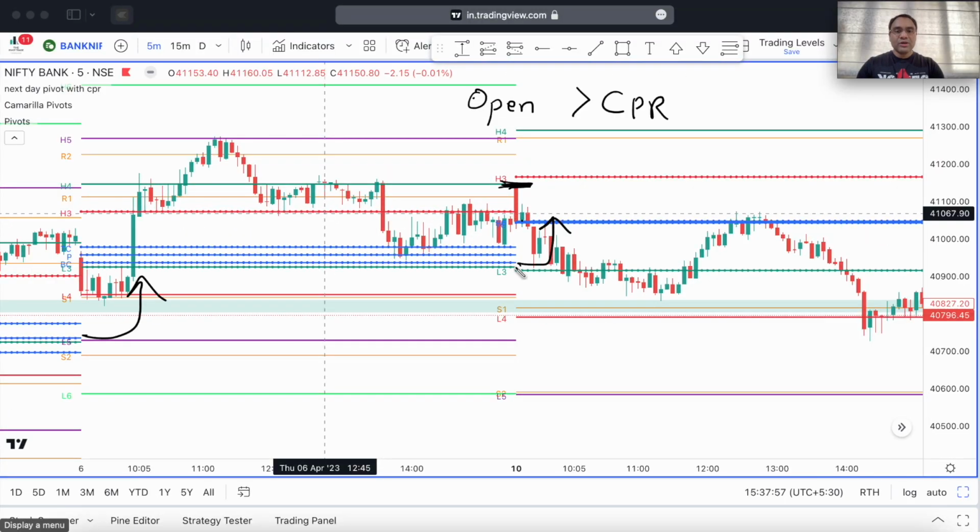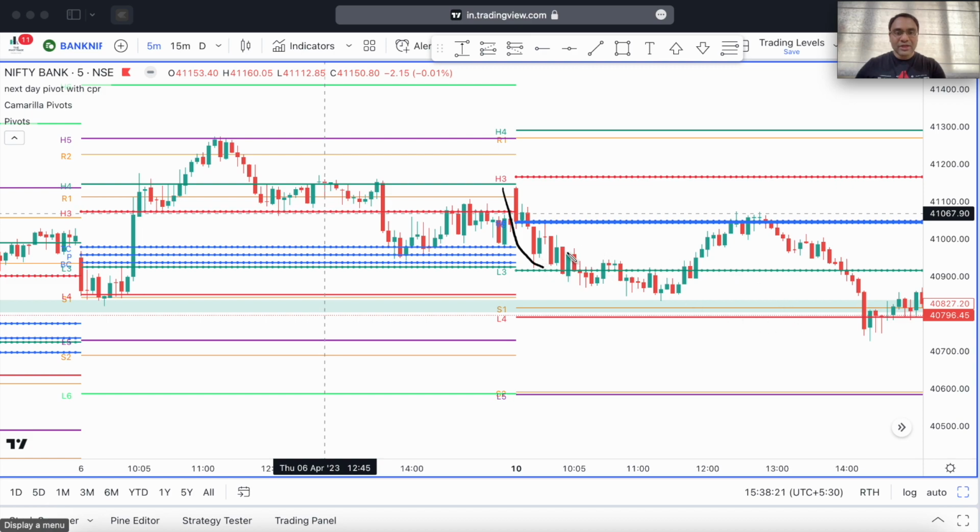What do I do here? Normally I would wait for the price to come back to the L3 level, and from here I would normally go and trade that level. So I would search for trades where the price would sell off to the L3, and then show some signs of a reversal. So that's what Bank Nifty did today. It went down, and I had also tweeted about the levels at which I would look to buy.